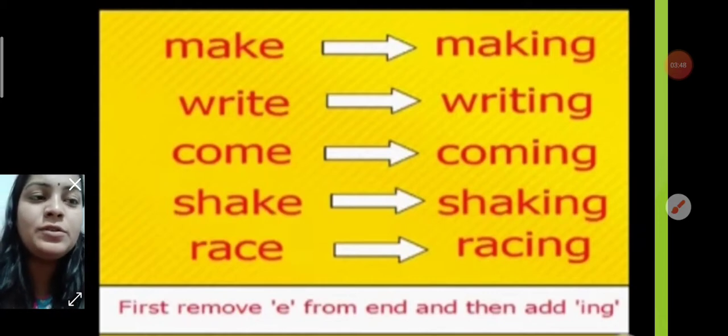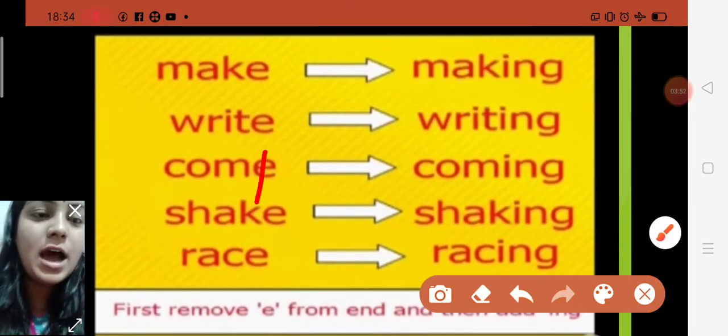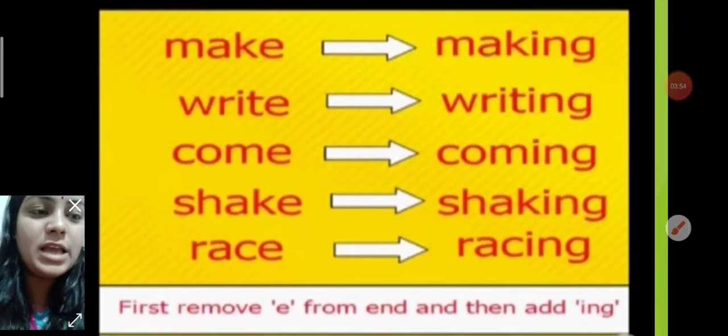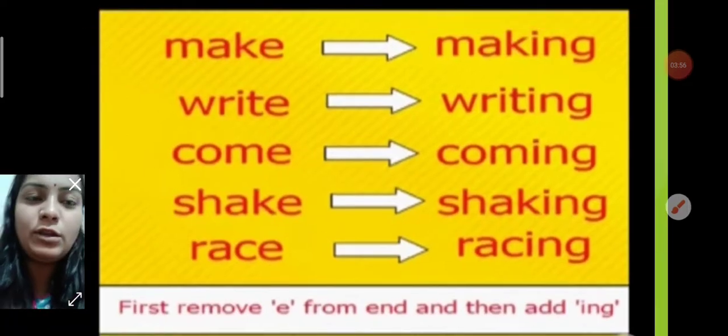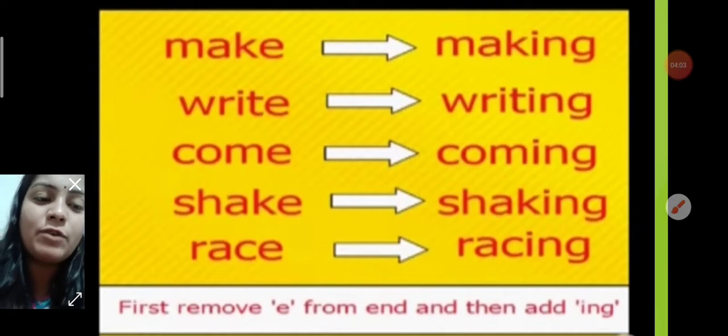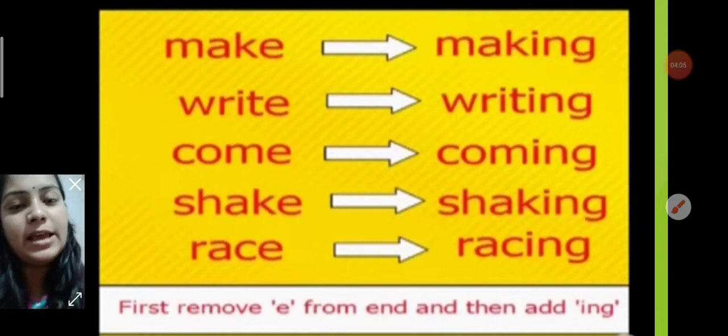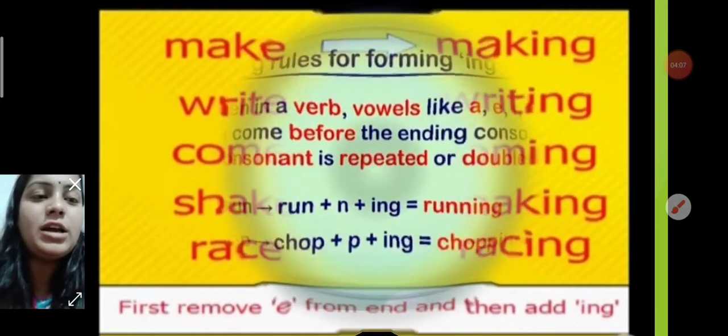Come to coming. First you drop the letter e and then you add ing. Shake to shaking. Race to racing. In all these verbs, first you have to remove the e and then add ing to make it in continuous form.